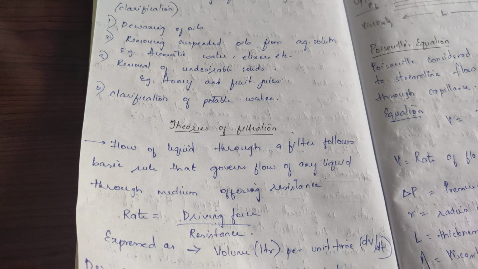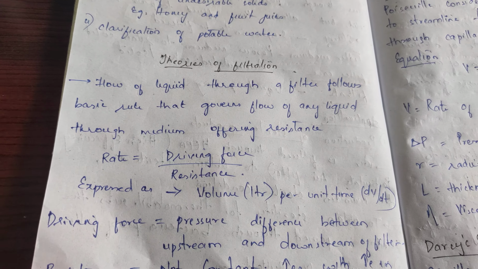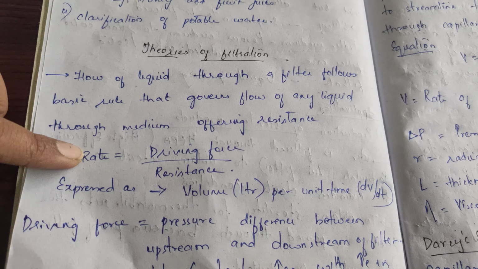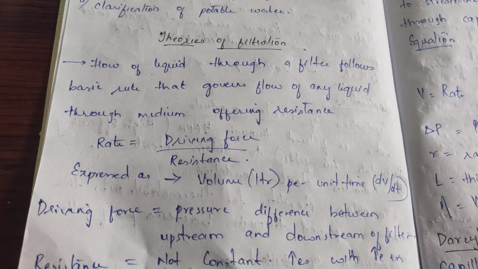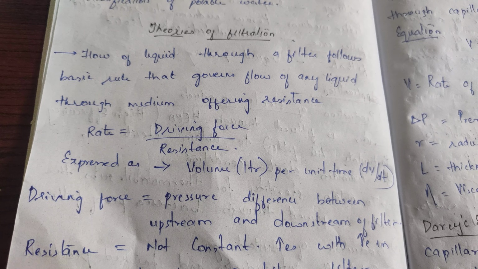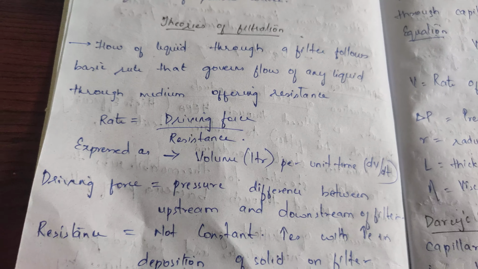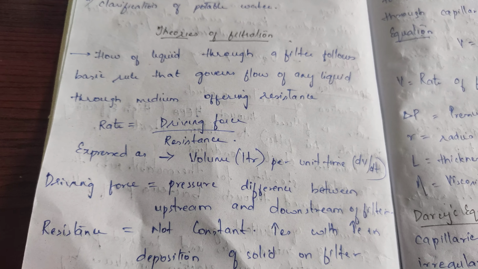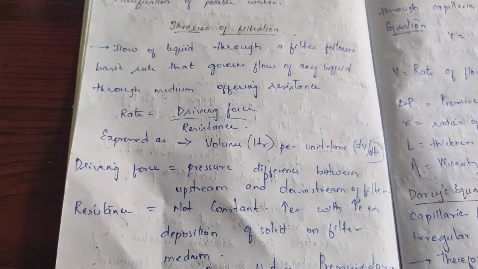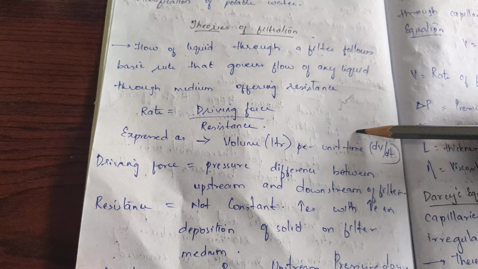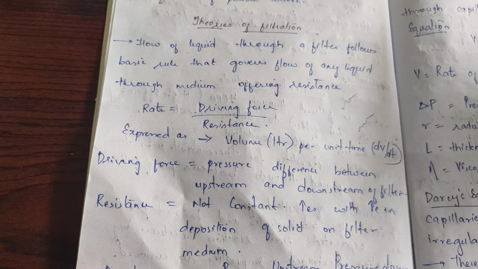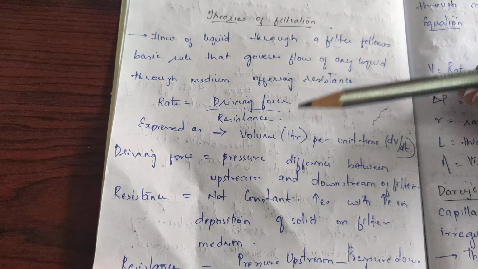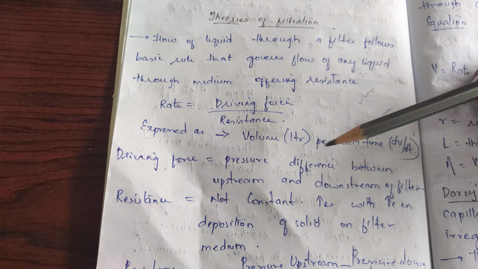Now we have different theories which are used in filtration. The basic formula for filtration is: rate equals driving force by resistance. Rate here is nothing but the filtration rate. Filtration rate is nothing but driving force by resistance. It's one of the most important formulas. Driving force here is nothing but the pressure difference between the upstream of the liquid and the downstream of the filter. Okay, pressure difference between upstream and downstream of the filter. Resistance is not constant.